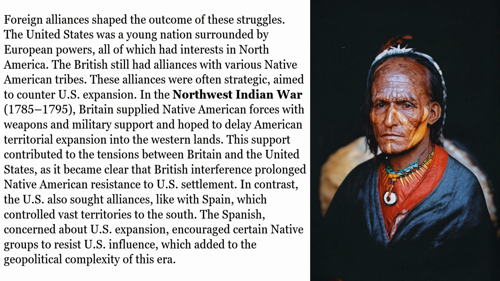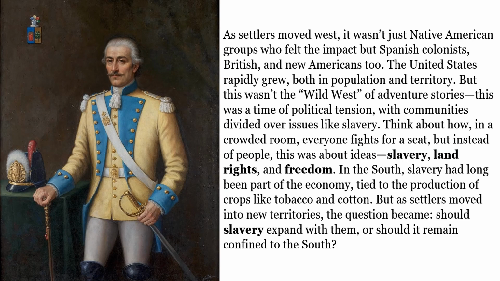In contrast, the U.S. also sought alliances, like with Spain, which controlled vast territories to the south. The Spanish, concerned about U.S. expansion, encouraged certain Native American groups to resist U.S. influence, which added to the geopolitical complexity of this era. As settlers moved west, it wasn't just Native American groups who felt the impact, but Spanish colonists, British, and new Americans too. The United States rapidly grew, both in population and territory.